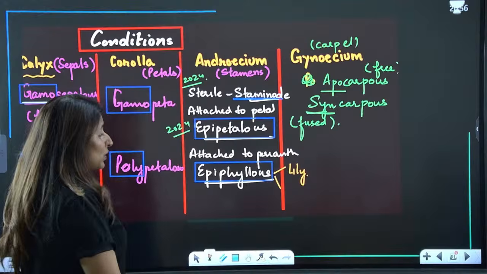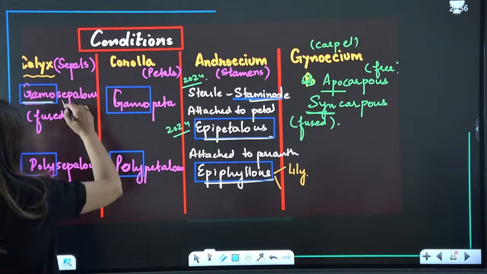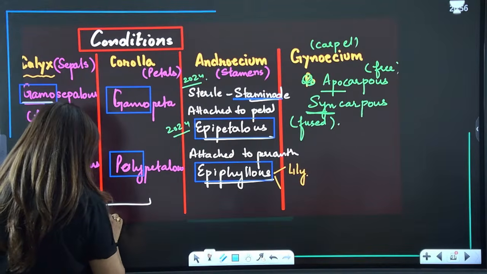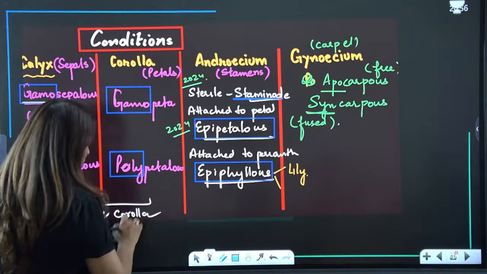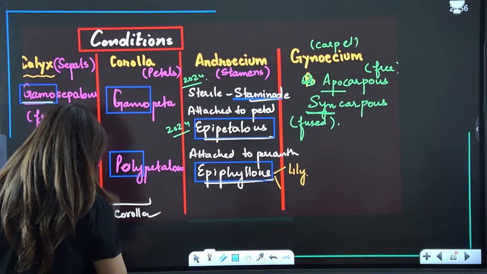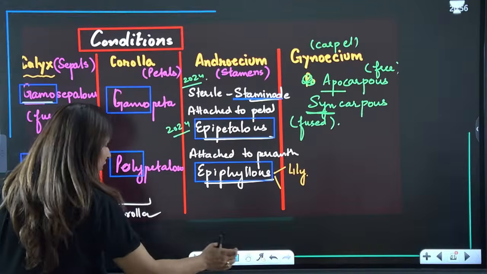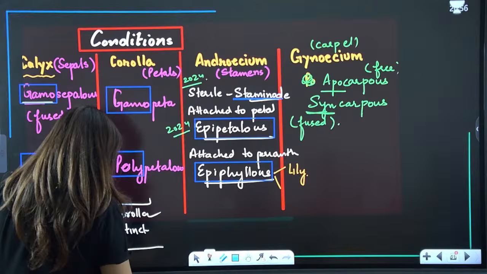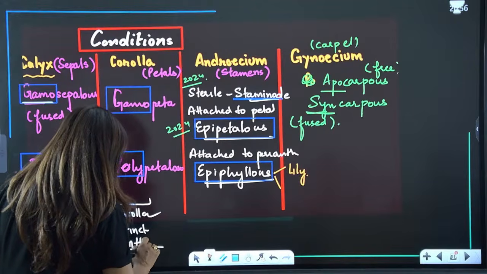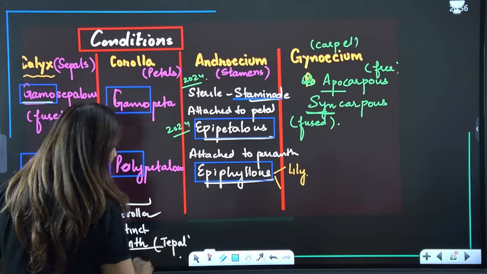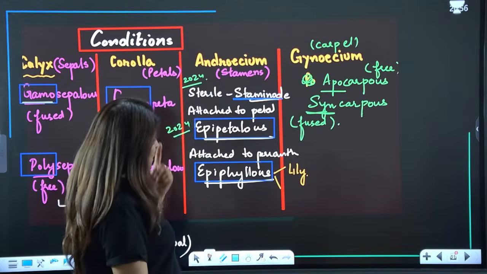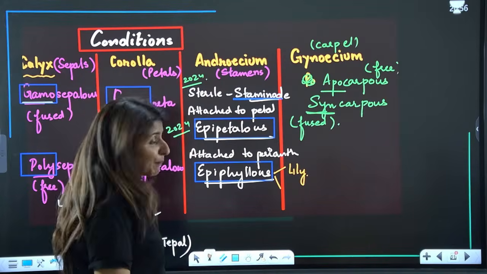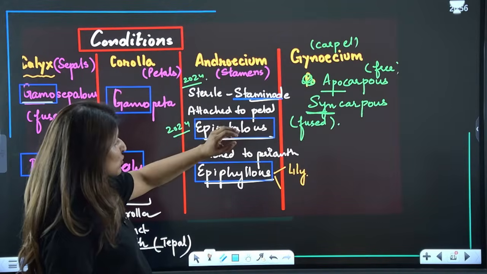Now, before you ask what is perianth: there are times when calyx and corolla are indistinct. When the calyx (sepals) and corolla (petals) cannot be distinguished, then we don't use the terms calyx and corolla for it. Then we call it perianth, and the individual unit of perianth is called a tepal. In case stamens are attached to the perianth, the term is epiphyllous. This is in lily. Epipetalous is when it is attached to the petal. Is that clear?